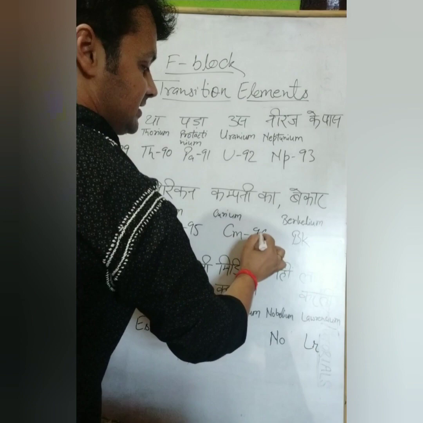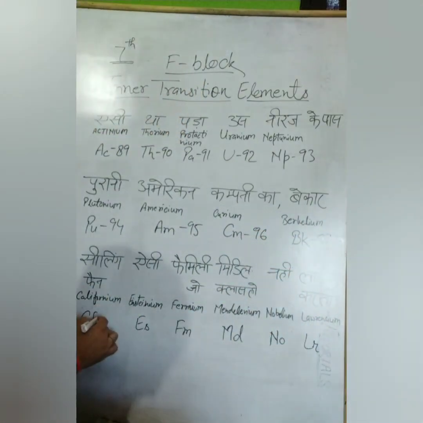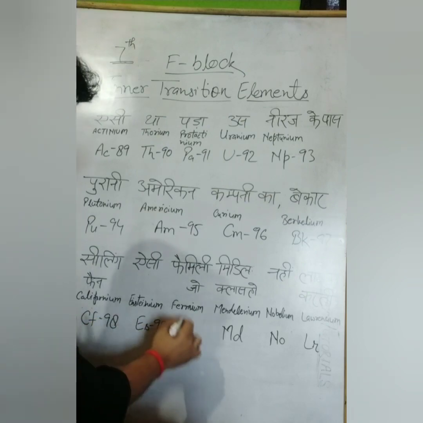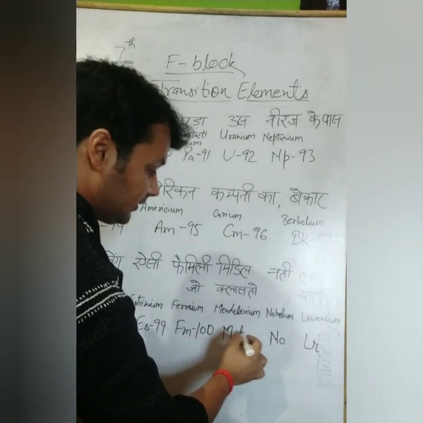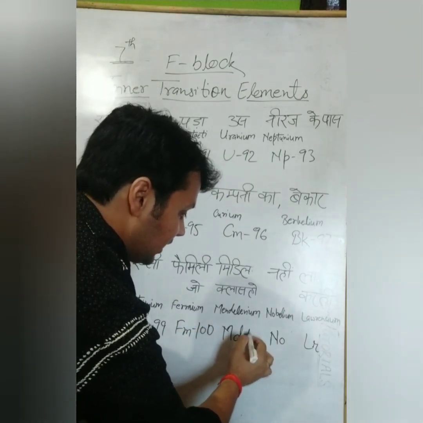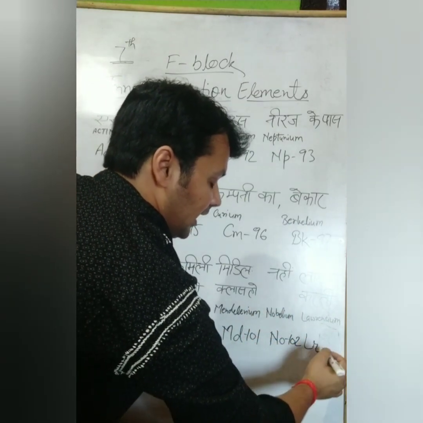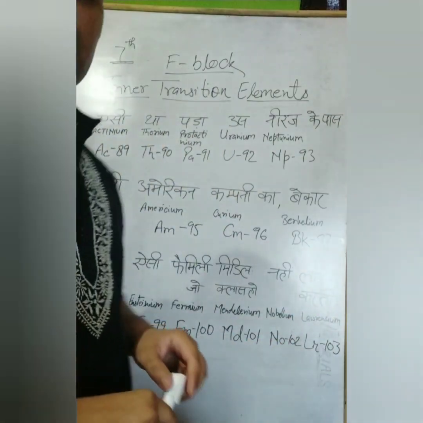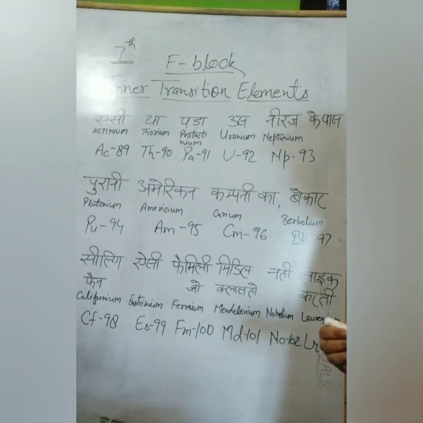Then berkelium is 97, californium is 98, einsteinium is 99, fermium is 100, and mendelevium is 101, then nobelium is 102, and at last lawrencium is 103. So here we have completed all the elements and their atomic numbers.